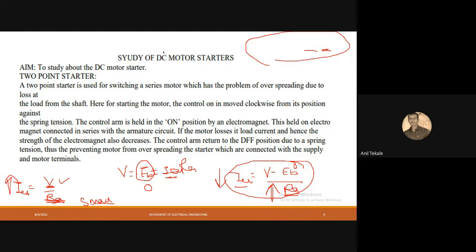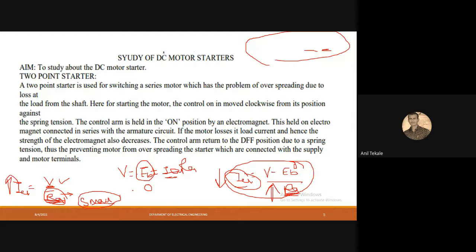Okay, so to avoid this, we have to increase the armature resistance. Why? Because if we increase the armature resistance, then our current will decrease. But practically it is not possible to increase the armature resistance itself, so we have to add external resistance into the circuitry. That external resistance will be in series with the armature resistance, so the armature resistance will get increased.